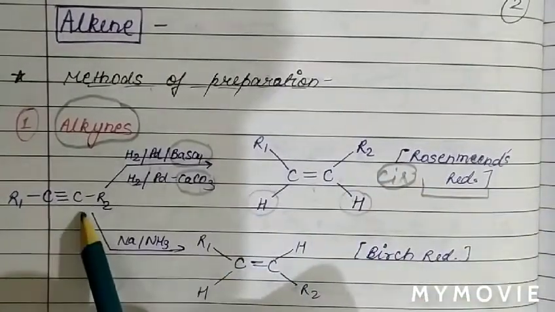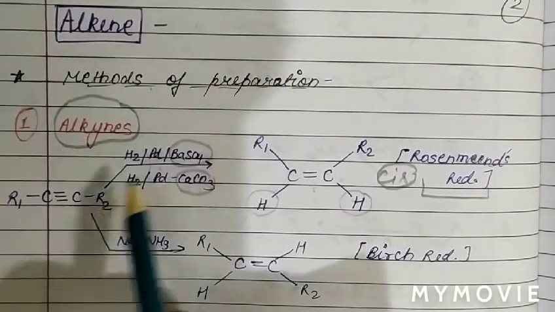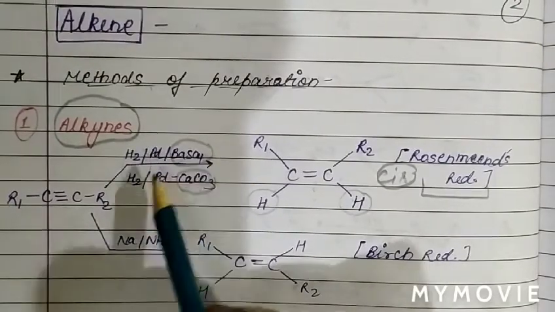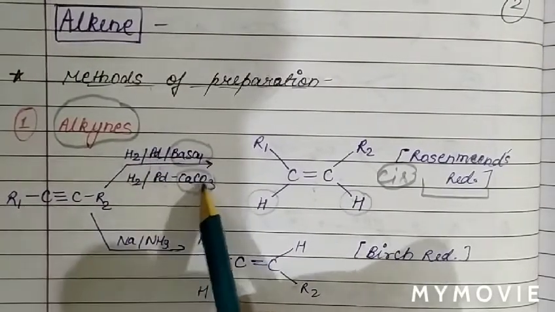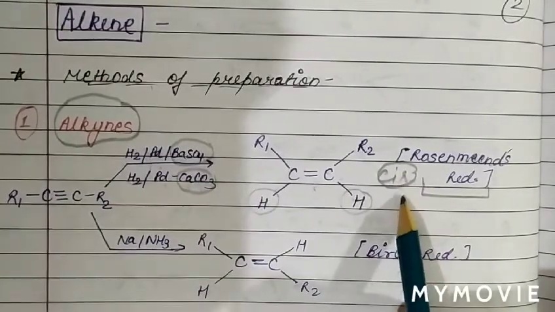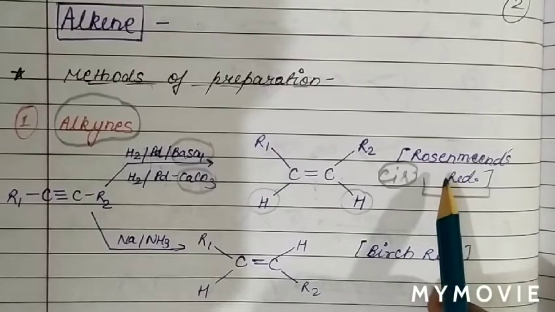So basically, alkynes on reduction with hydrogen in presence of palladium with barium sulfate, or we can say hydrogen with palladium with calcium carbonate, the reaction stops at alkene and we obtain the cis product. This reaction we call Rosenmund reduction.